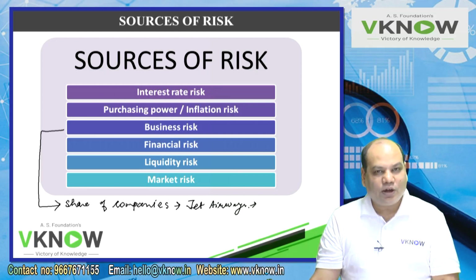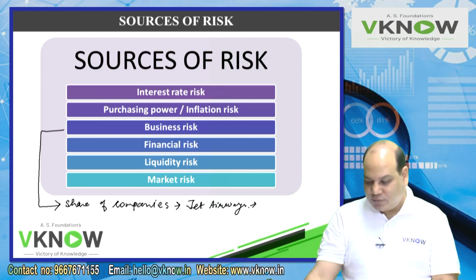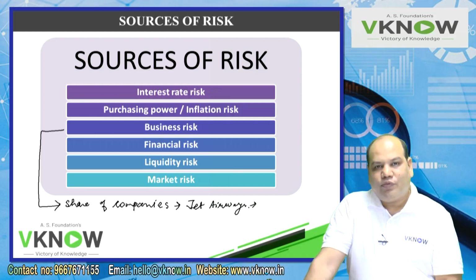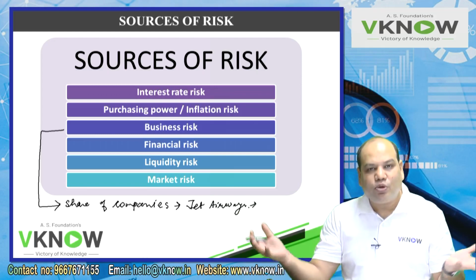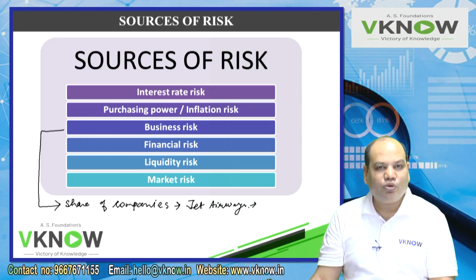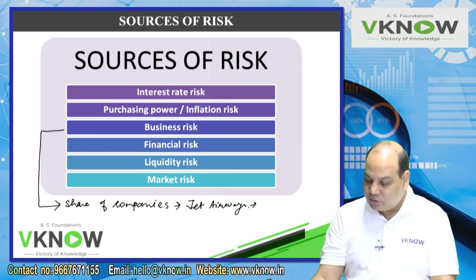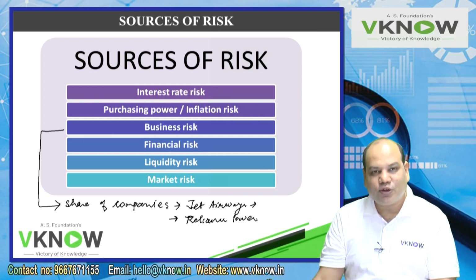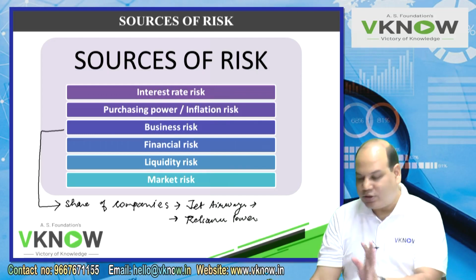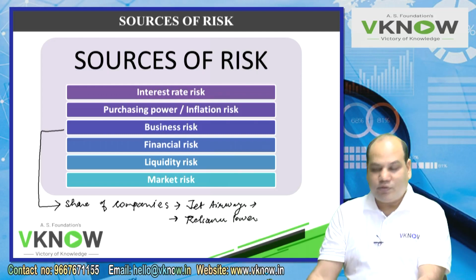It has to follow several regulations. There is a high fixed cost. Then the cost of the input may rise, and therefore this company may not be able to make enough profit, may not be able to generate positive profit. That is the risk. Or suppose you buy the shares of Reliance Power. So whatever risk a power company is exposed to, you are also exposed to that risk. If this company does not generate enough revenue, you will be losing. If it does not have raw material, it can't produce, it can't generate revenue. So you are exposed to that risk.